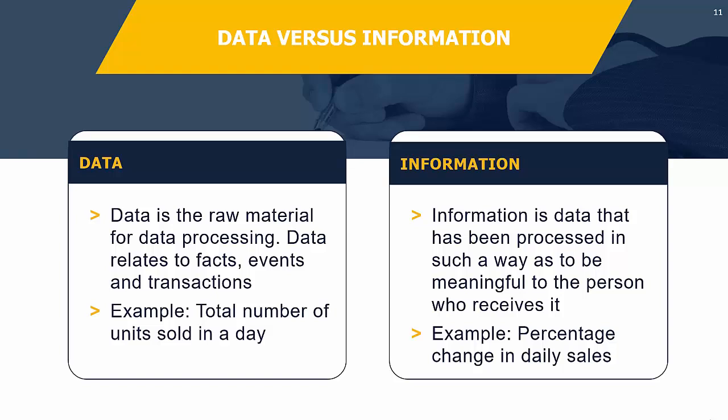So you can see there how the data on its own, the total number of units sold in a day, is pretty useless really. But when we convert that into information, i.e. how much have sales changed on a daily basis, all of a sudden now management has a piece of the jigsaw, if you like, if they're making decisions around increasing sales and so on.